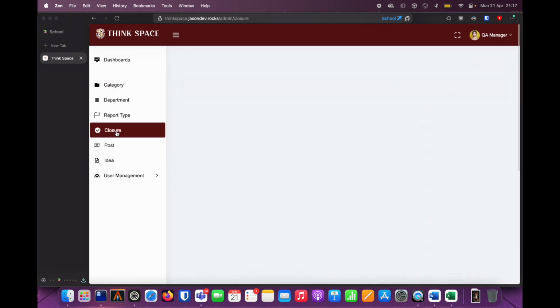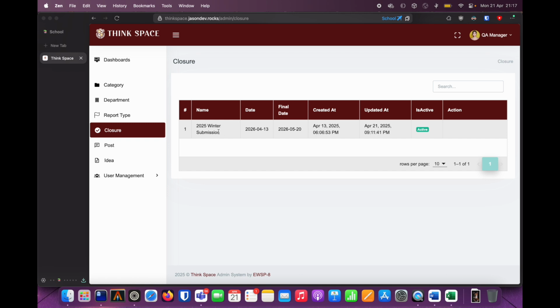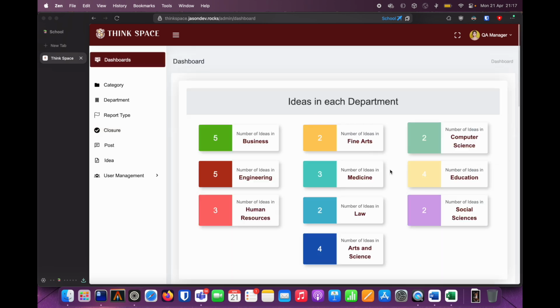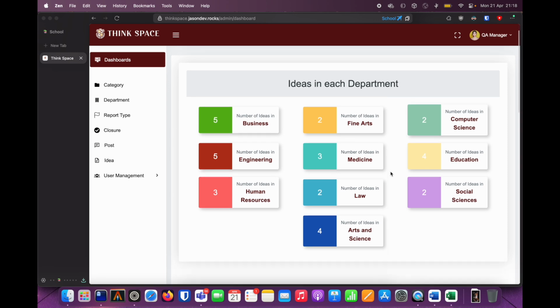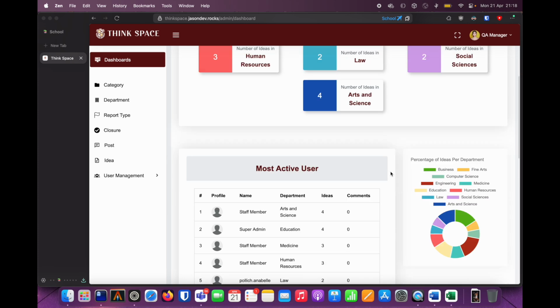Another responsibility for the QA manager is he or she can check the current closure, when the closure started and when is the closure final date, and if it is active or not. The QA manager cannot edit it, but that's the responsibility of the QA coordinator. So we will show this function later when we demonstrate the QA coordinator.